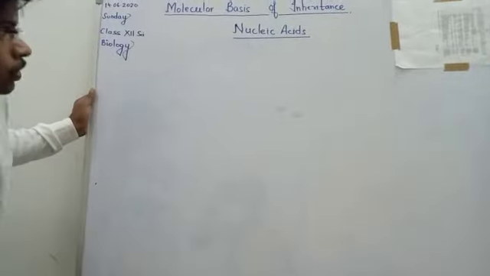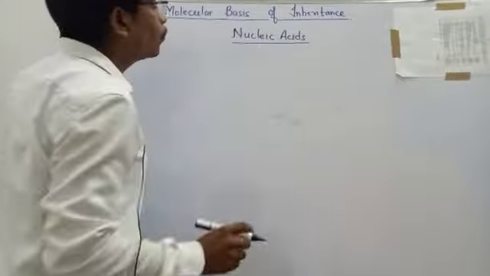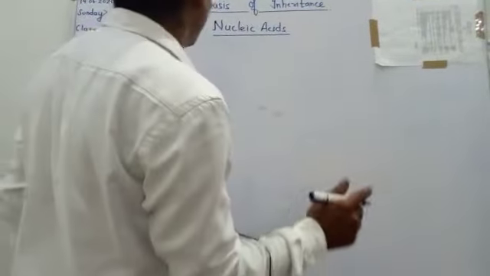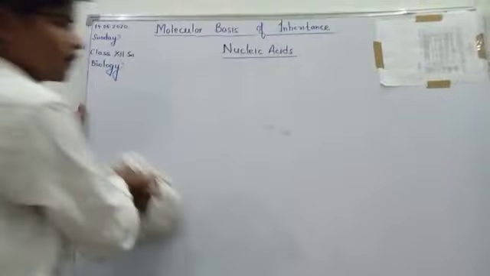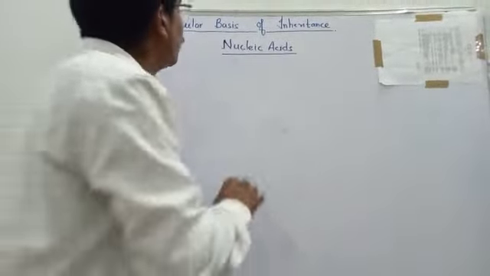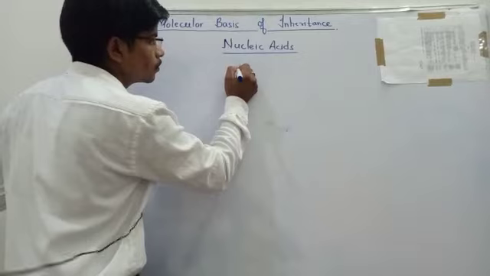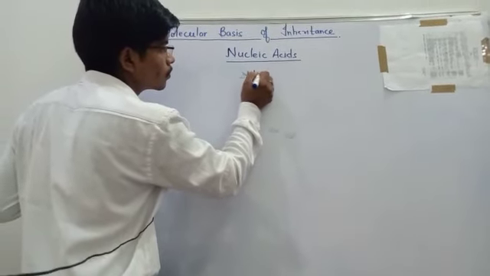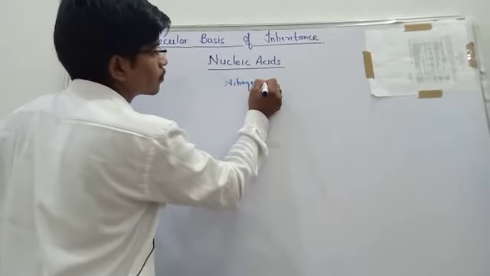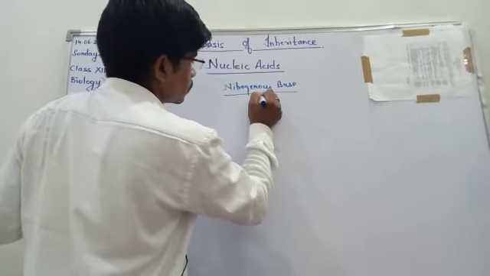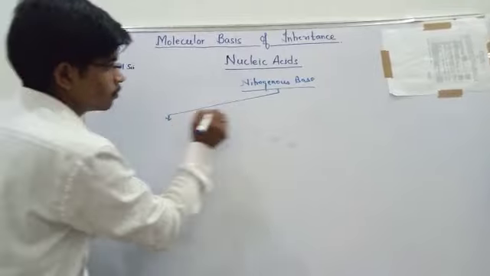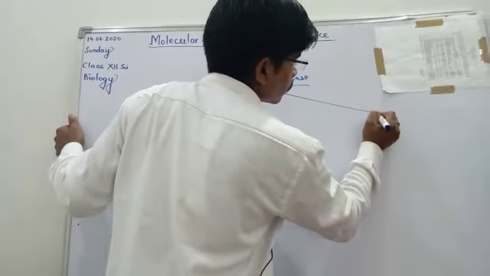Make a flowchart of nitrogenous base: nitrogenous base is purine or pyrimidine.